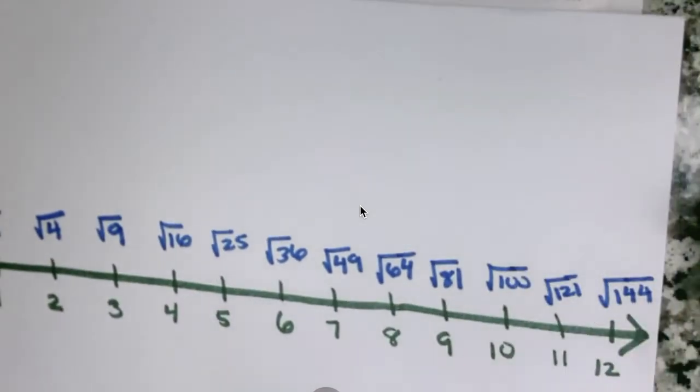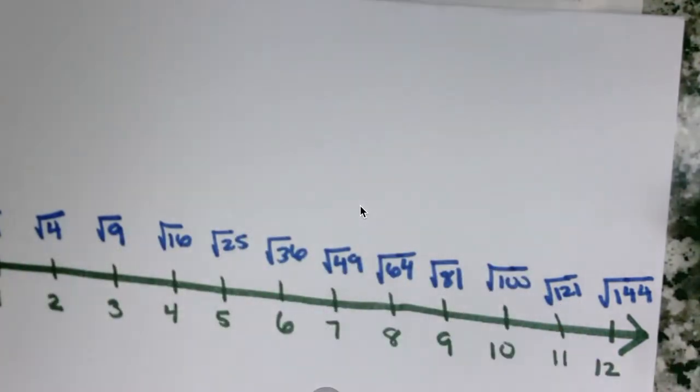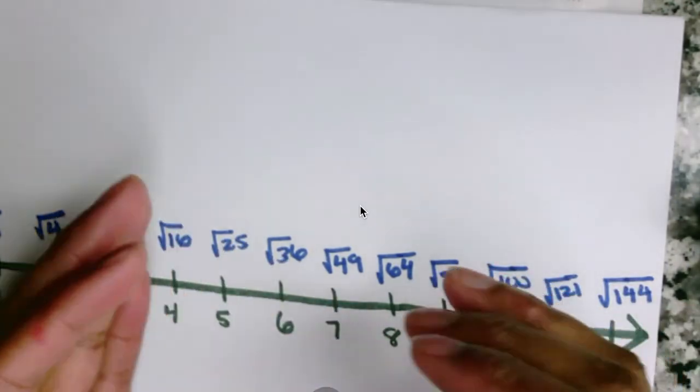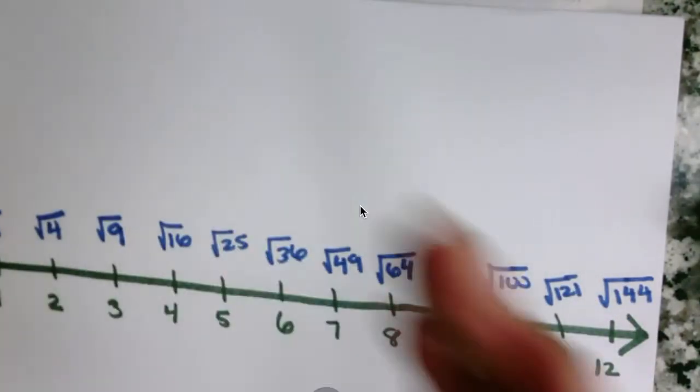You're going to have to learn how to approximate, so we need to memorize these square roots. I need you to know that the square root of 144 is 12. You need to know that the square root of 121 is 11. You need to know that the square root of 49 is 7, and so forth. Because this is how we approximate.